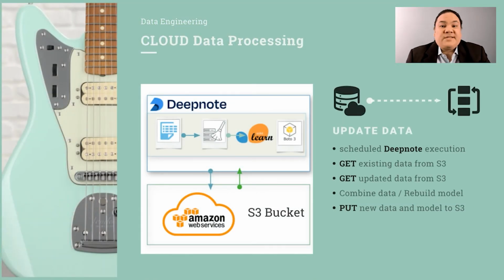Updates to the model and data happen in the cloud via a Deepnote notebook. The notebook runs on a schedule, and upon execution, it retrieves the master data and update data using Boto3. The notebook runs the data cleaning and model building functions that I created earlier, and then it puts the new data and model back into my bucket, as the new versions are also tracked.